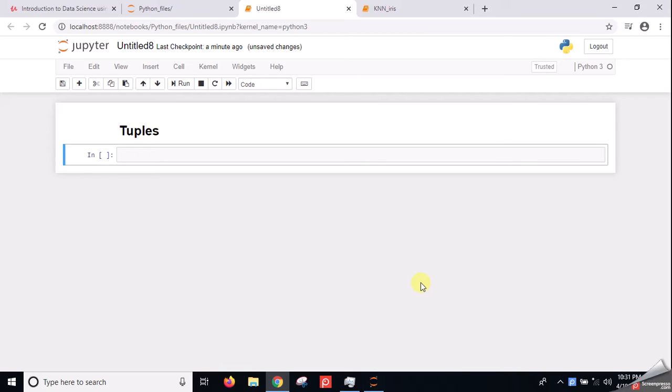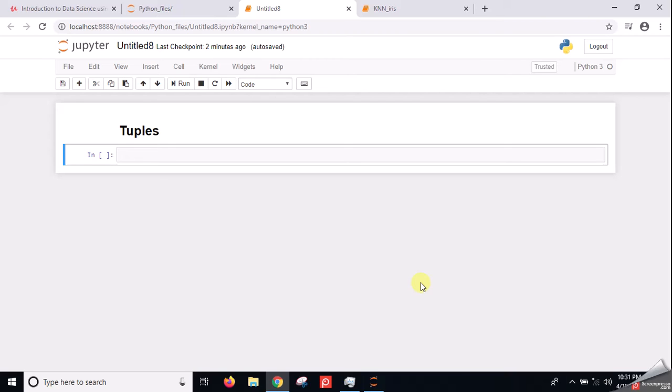We have already studied about list, slicing and many more basic things. So this class is for tuples. What is a tuple? Tuples are basically a collection of items, same as the list. But the main difference is that a list can be changed. The items in the list can be deleted, can be updated, but tuples are immutable.